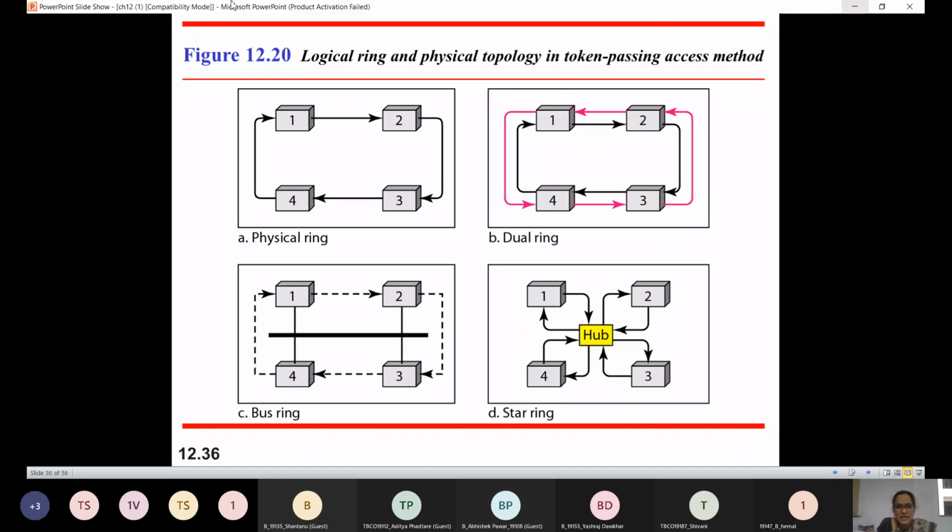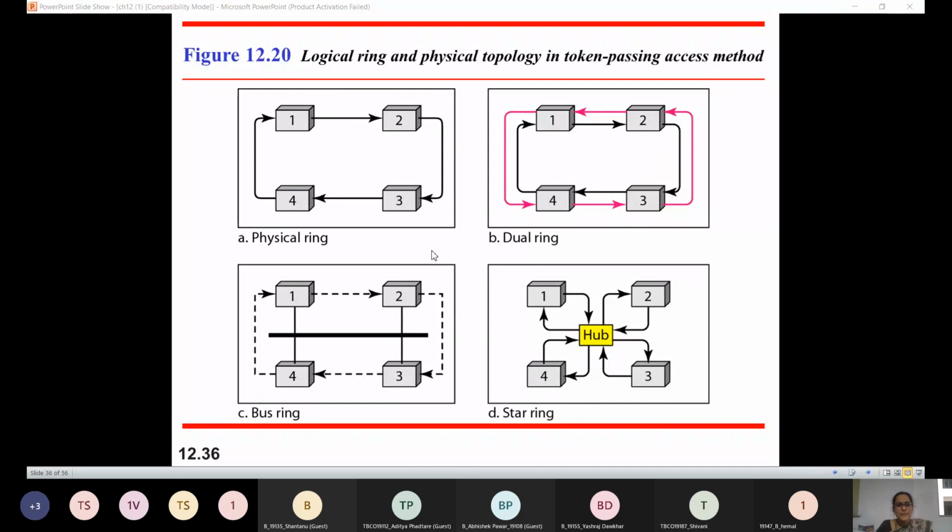Here, if a station has the token, that particular station is allowed to send data on the shared channel. So this is how controlled access is given to a shared channel. These are the three different methods for giving controlled access on the channel: reservation, polling, and token passing, correct?